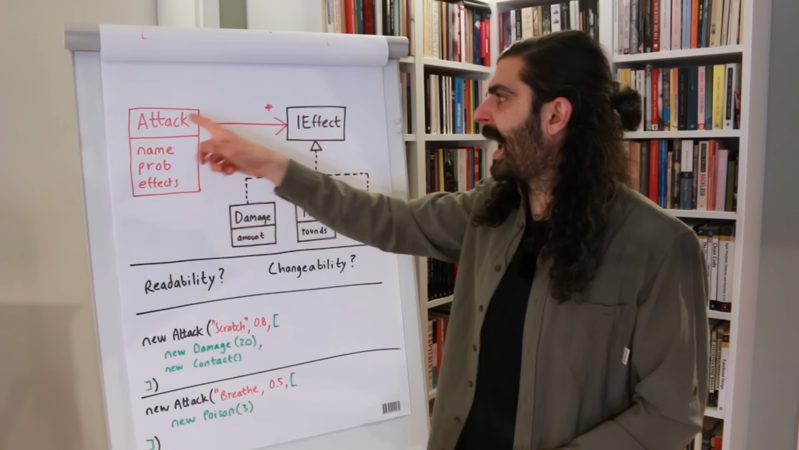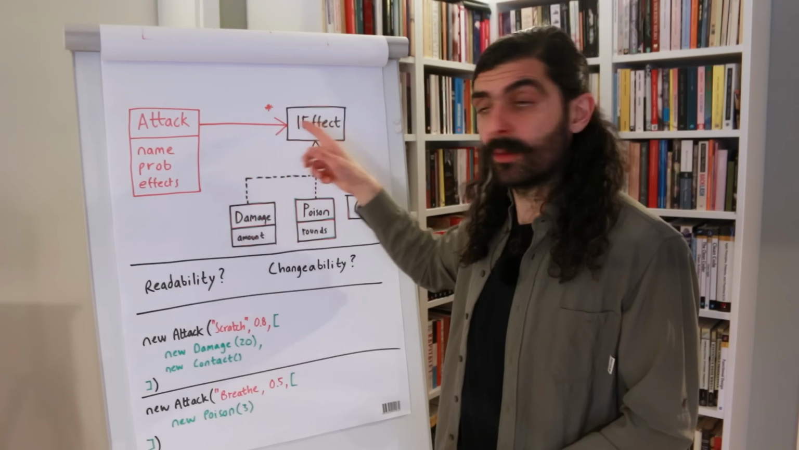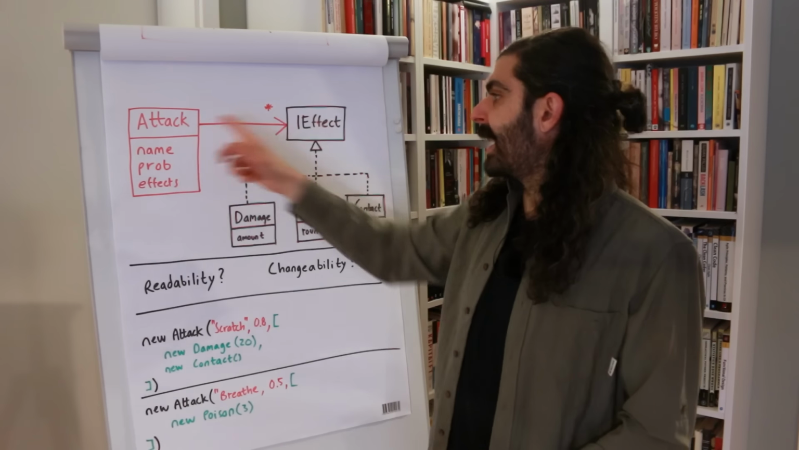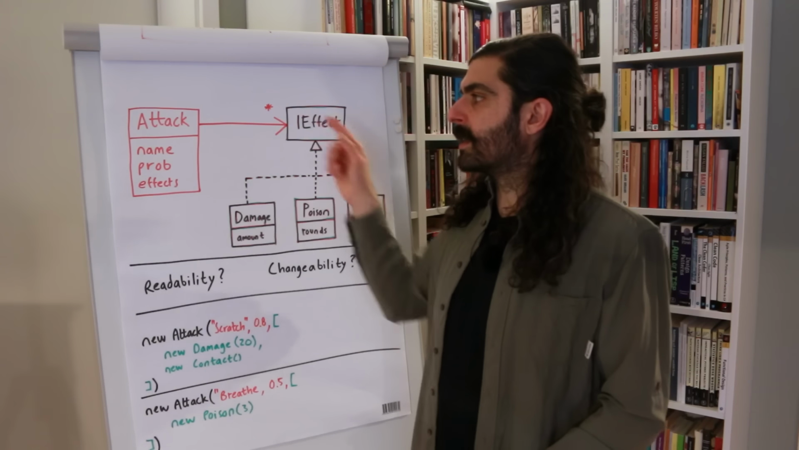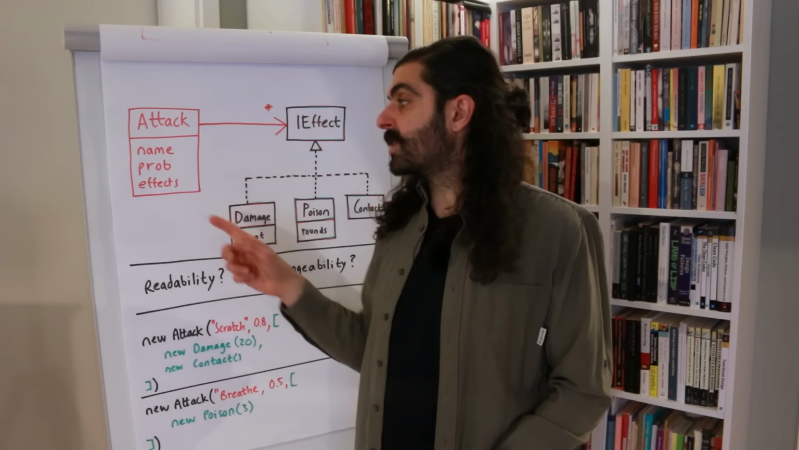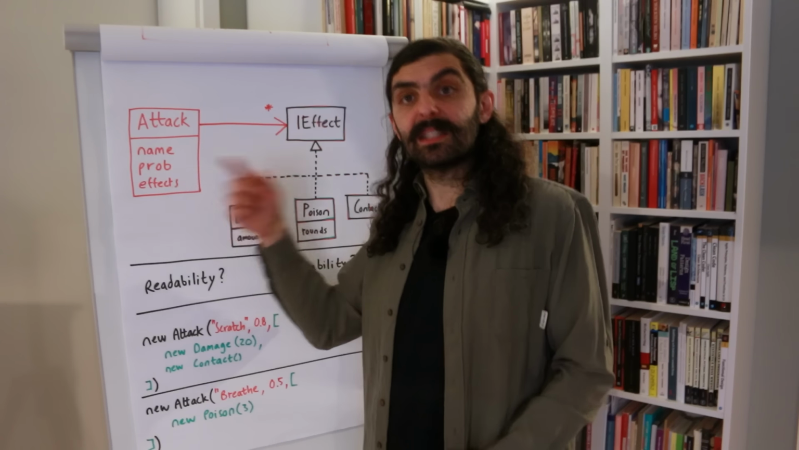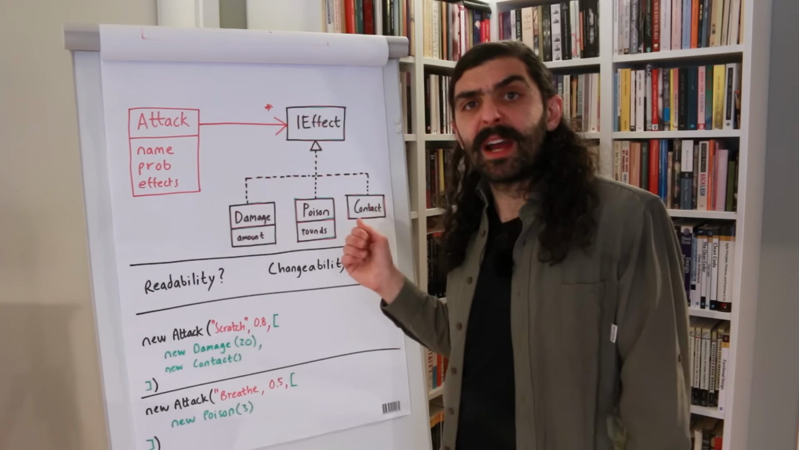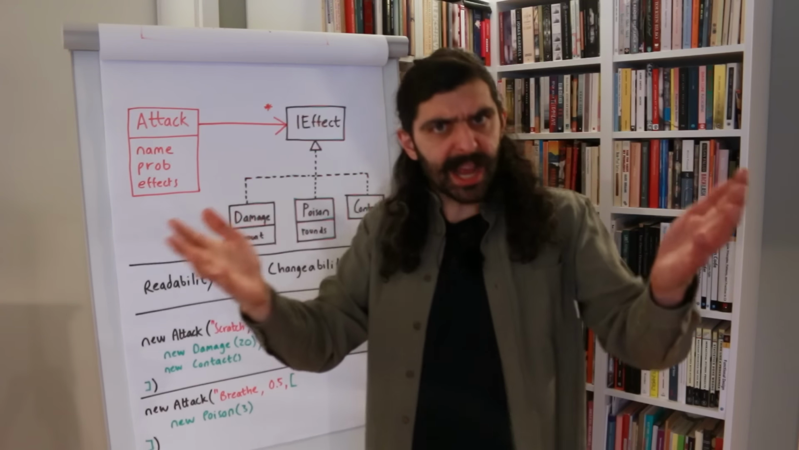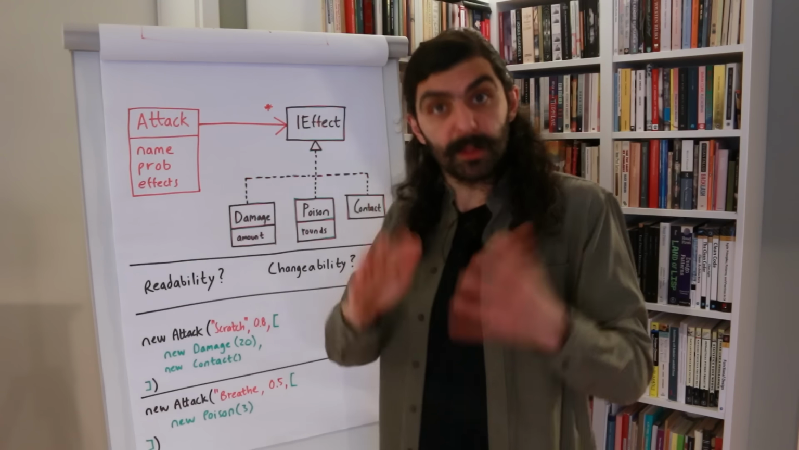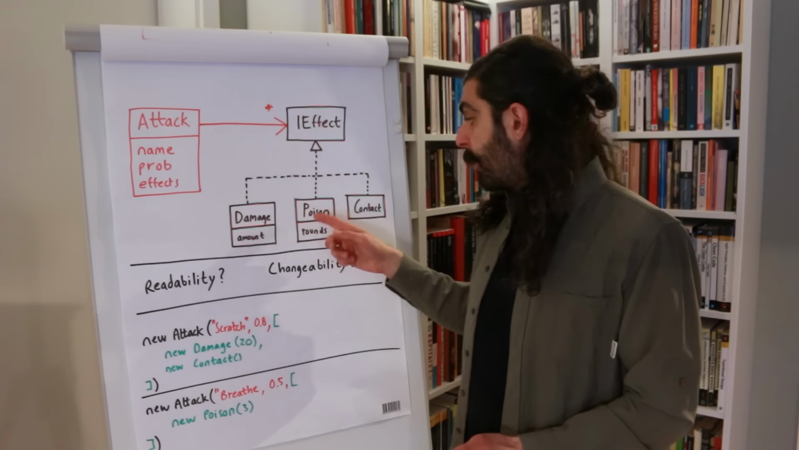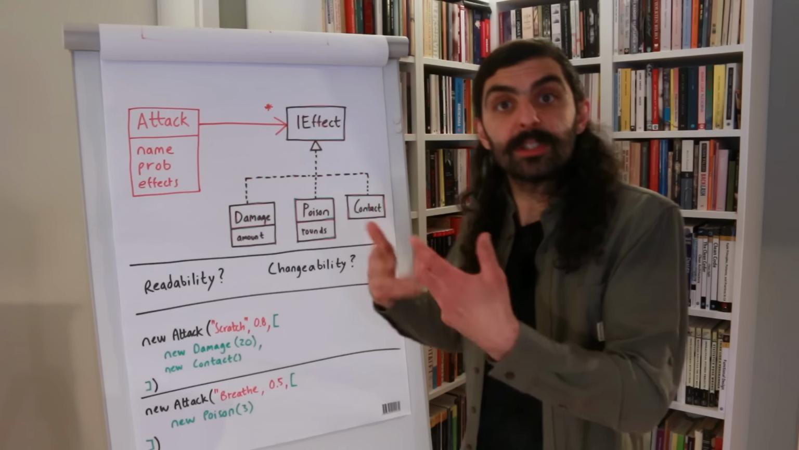Notice the has-a arrow. An attack has an IEffect. Not just one, but many. An attack has many effects. Instead of bundling in the effects within the attack, we're saying the attack has a bunch of effects, and each effect is of type IEffect. And what are the subtypes of IEffect that we currently have? Because we could have any number of subtypes in the future, but which are the ones we currently have? The ones we currently have are Damage, Poison, and Contact. These are the effects.